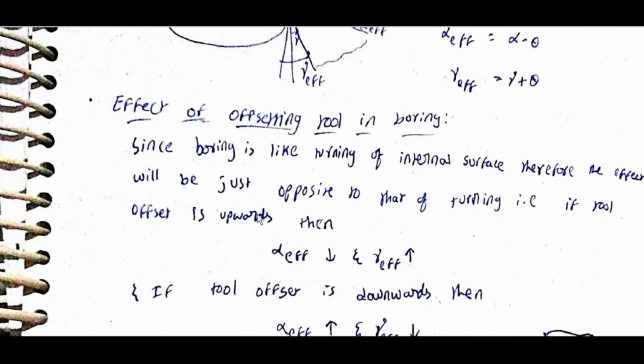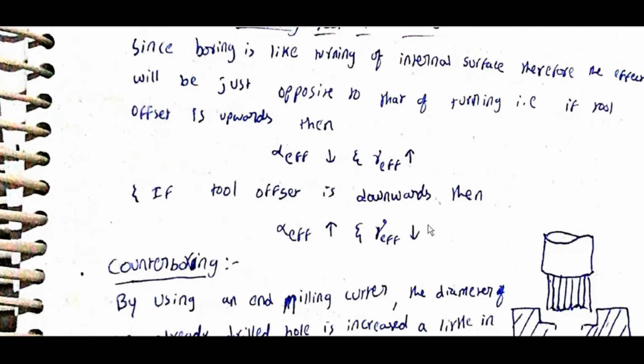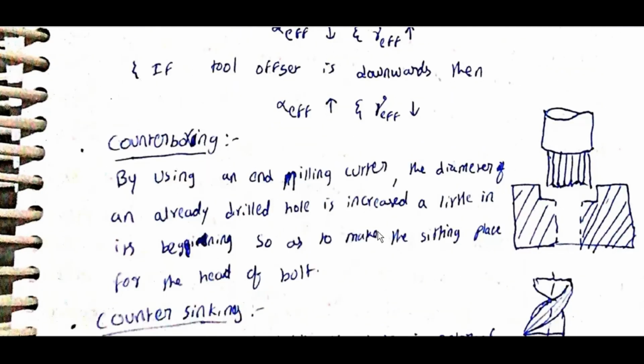Effect of offsetting tool in boring. Since boring is like turning of an internal surface, the effect will be just opposite to that of turning. That is, if tool offset is upwards, then alpha effective decreases and gamma effective increases. If tool offset is downwards, then alpha effective increases and gamma effective decreases.